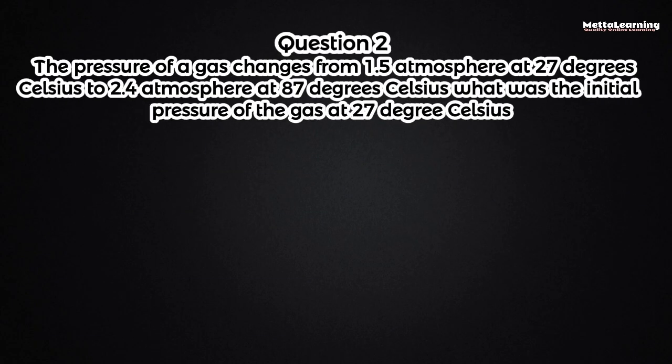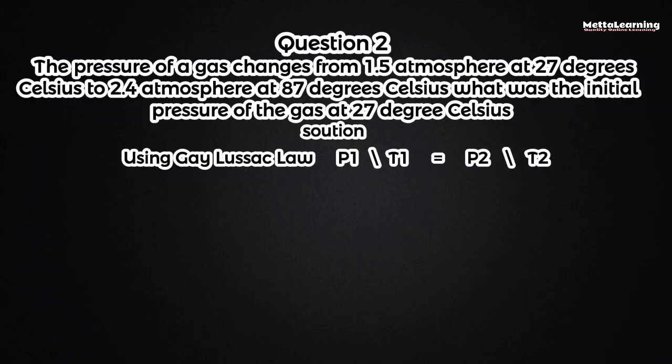The next question I have here says the pressure of a gas changes from 1.5 atmospheres at 27 degrees Celsius to 2.4 atmospheres at 87 degrees Celsius. What was the initial pressure of the gas at 27 degrees Celsius? Using the same Gay-Lussac's law, we have P1 over T1 equals P2 over T2. We're told to find the initial pressure, which is P1.